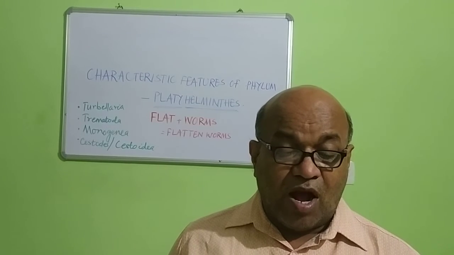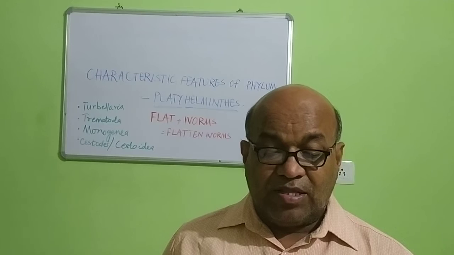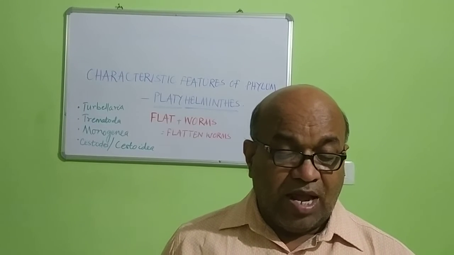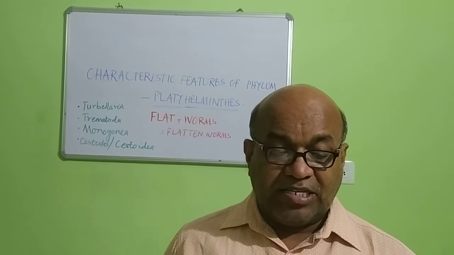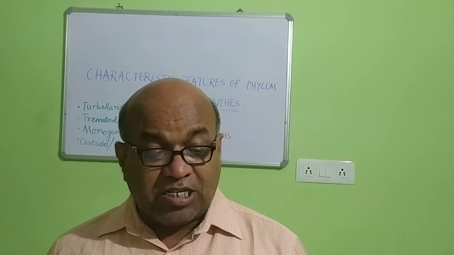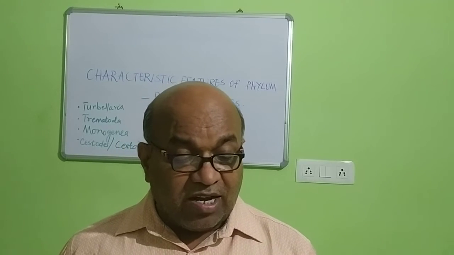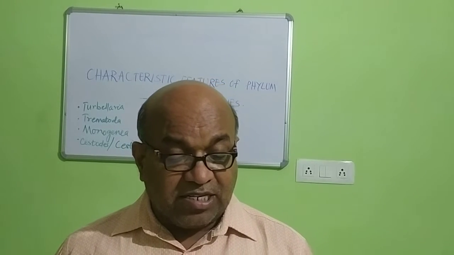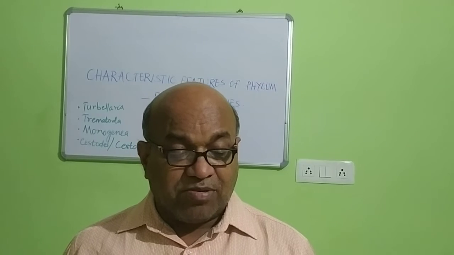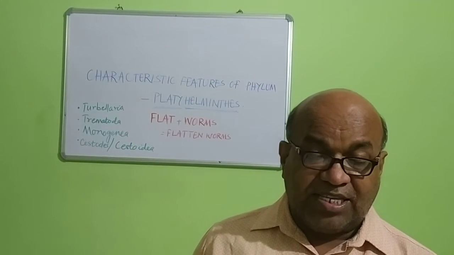Acoelomate means without any body cavity; spaces between various organs are filled with special mesodermal tissue, and the mesenchyme and parenchyma must be seen in there. Adhesive structures must be found in there, like hooks, spines, suckers, and adhesive secretions, common in the parasitic forms. And the epidermis is cellular, and also we call it syncytial.